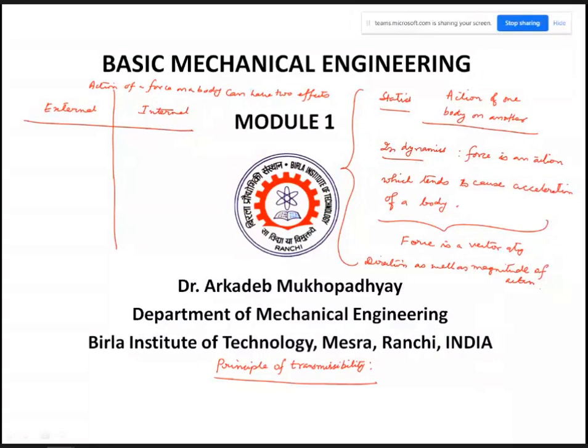Can anyone tell me what do we mean by principle of transmissibility of a force? So it can be moved anywhere along the line of action. Exactly, anywhere along the line of action, we can move.